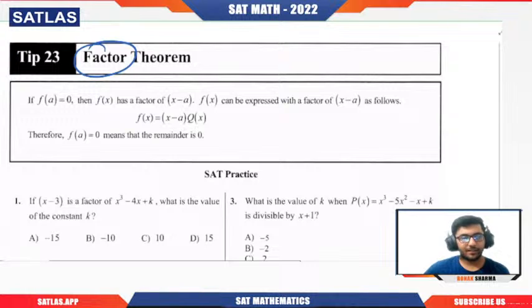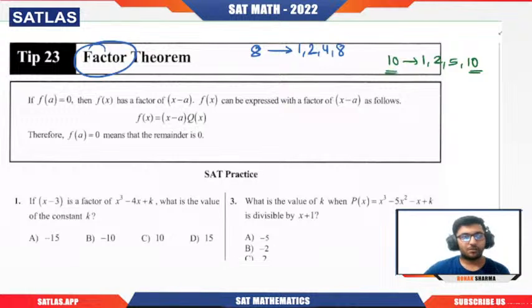See, basically factor is nothing but what? Let's say if I talk about 8, the factors of 8 are 1, 2, 4, and 8. Why? Because we are looking for those numbers which can divide 8 and give us an integer. Are you getting my point? We can have negative also, but right now we're just considering the positive numbers. So let's say we talk about 10. The factors are 1, 2, 5, and 10. 1 is a factor of every number, and every number is a factor of itself.